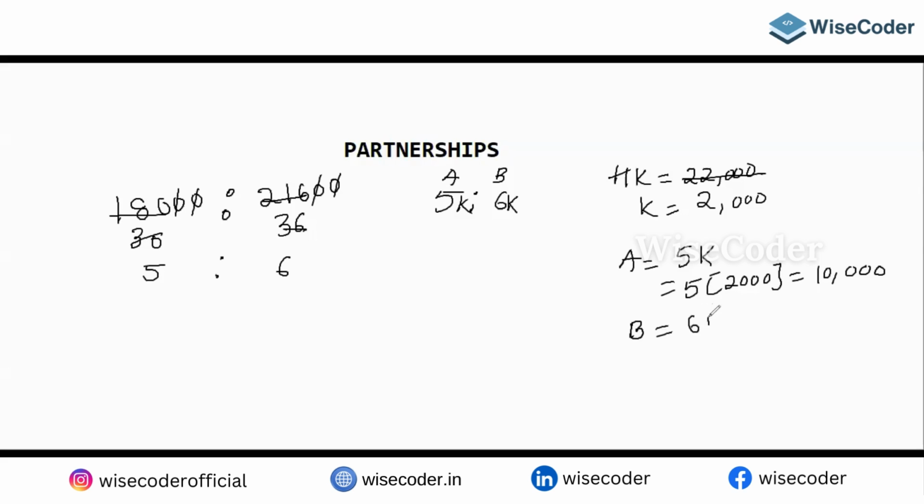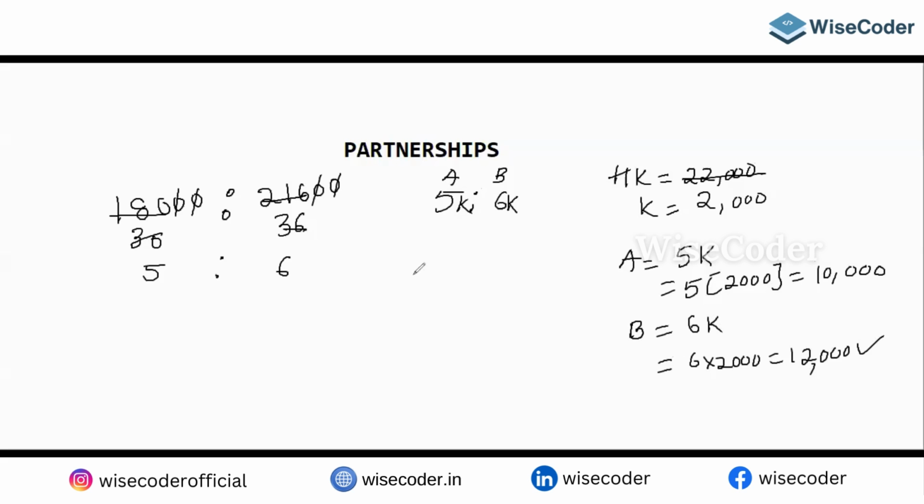B share could be 6k. Don't calculate 6k; the total is 22,000 and already 10,000 is for A, so the remaining is for B. 6 into 2,000 gives 12,000.